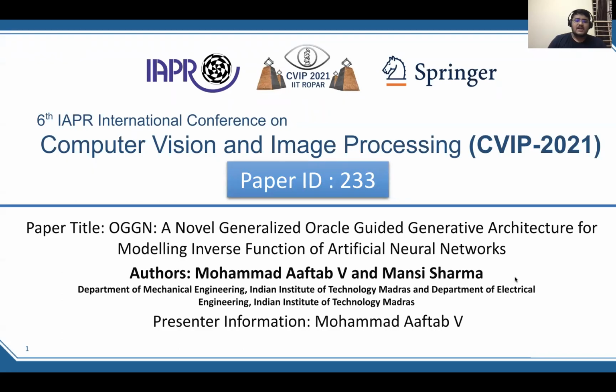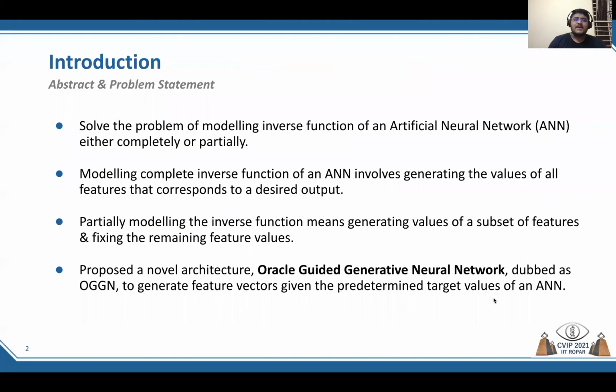I am here to present our work titled OGGN, a novel generalized Oracle coordinate generative architecture for modeling inverse function of artificial neural networks. Let me start by giving you an introduction to the problem statement. We are trying to solve the problem of either completely or partially modeling the inverse function of a given neural network. Completely modeling inverse function means predicting all the feature values that correspond to a desired output or a desired target. On the other hand, partially modeling means we know some values of features, we have fixed them, and we need to predict the values of other features that correspond to a desired target.